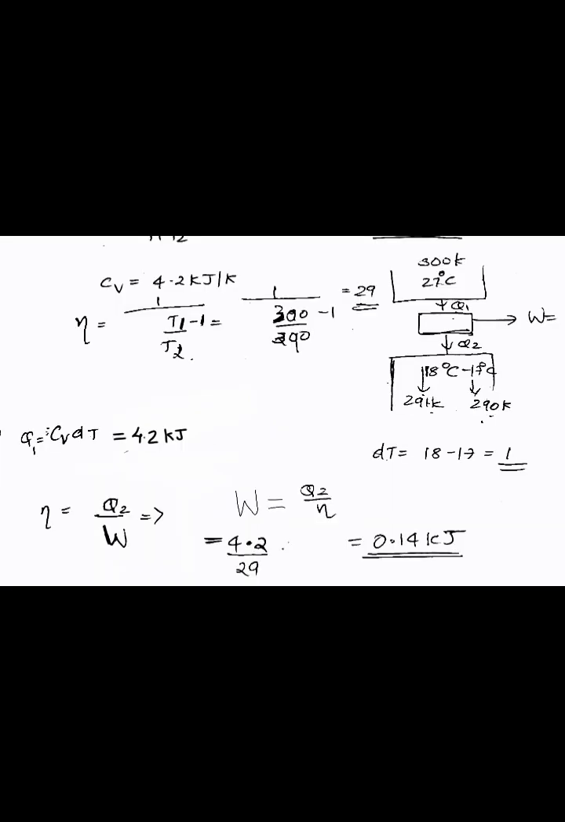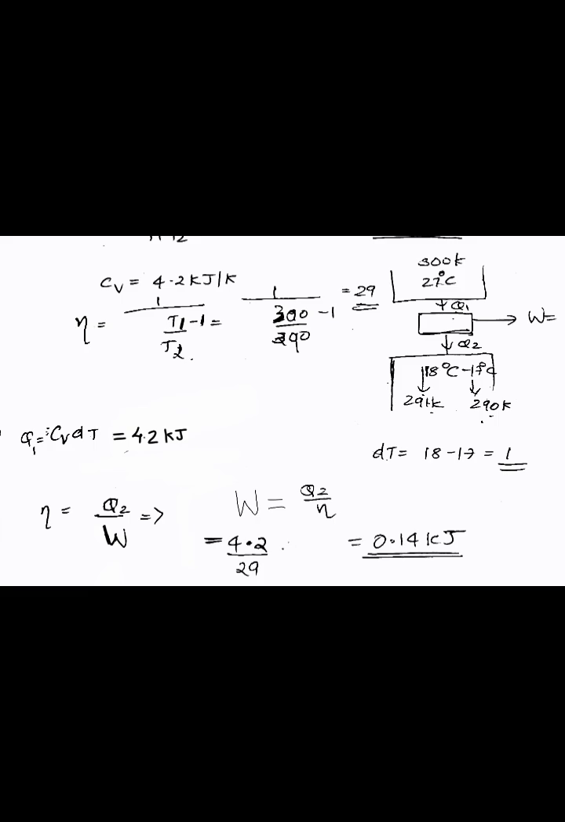The next question is: the heat capacity of the interior of a refrigerator is 4.2 kilojoule per Kelvin. The minimum work that must be done to lower the internal temperature from 18 degrees Celsius to 17 degrees Celsius, when the outside temperature is 27 degrees Celsius, will be dash. So here the temperature is changing from 18 degrees Celsius to 17 degrees Celsius. That means converting it to Kelvin, we can write it is changing from 291 Kelvin to 290 Kelvin. Here the temperature change is 1.